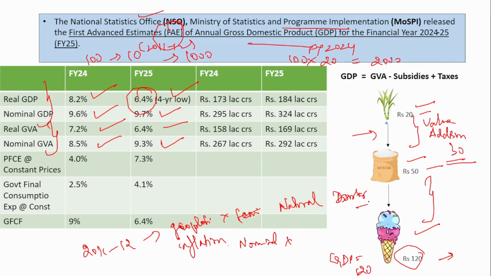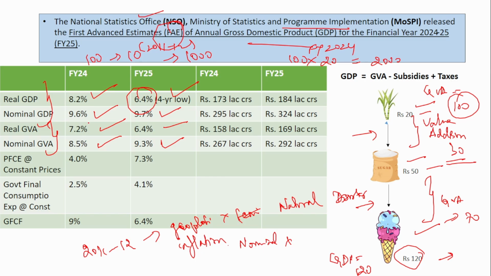In the second process, a gross value addition of 70 rupees has been done. In the first step, a gross value addition of 30 rupees, and in the second step, a gross value addition of 70 rupees has been observed. Which means the total gross value added is now 100 rupees. But GDP is 120 because it is the final product. But for gross value added, the value addition in each stage is considered. That is what gross value addition is.